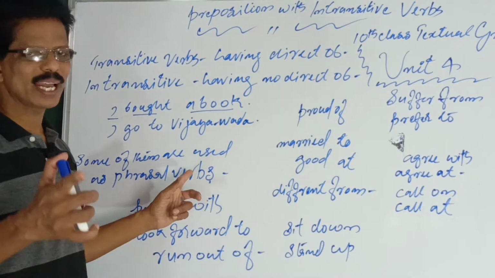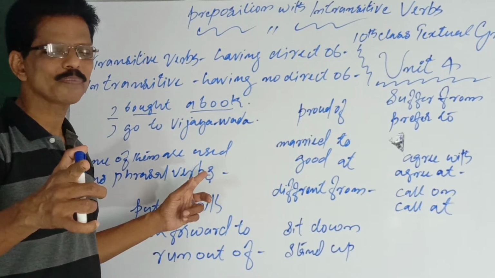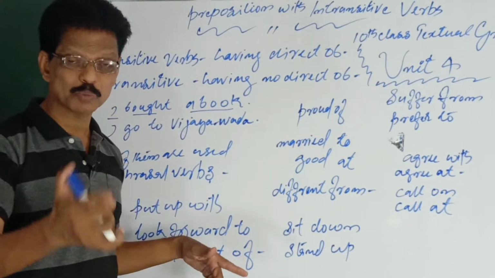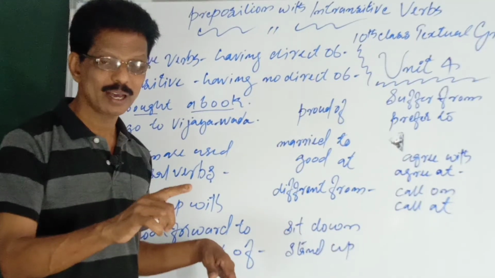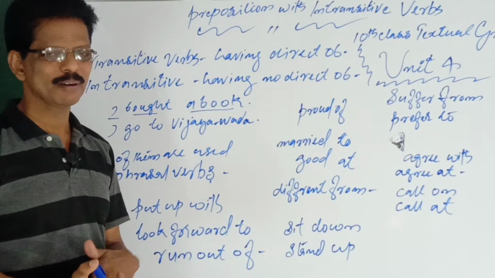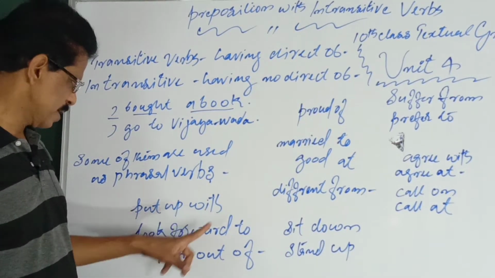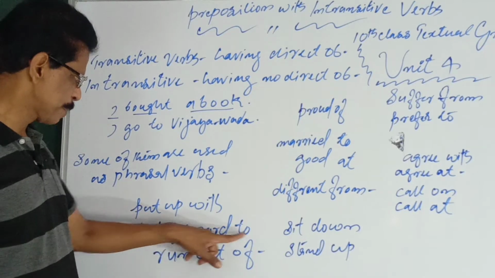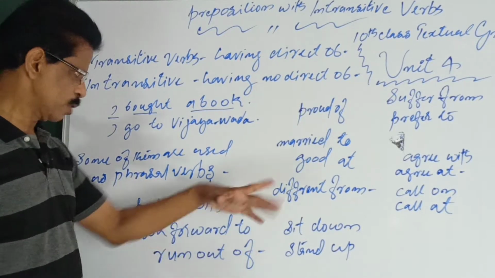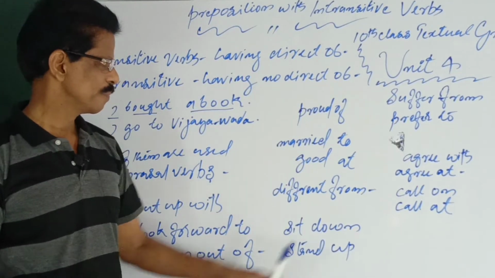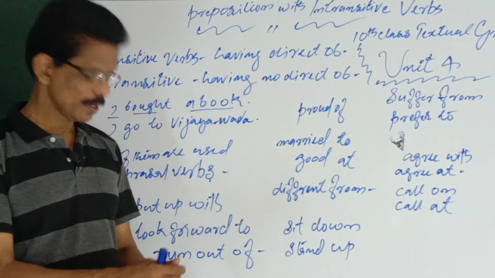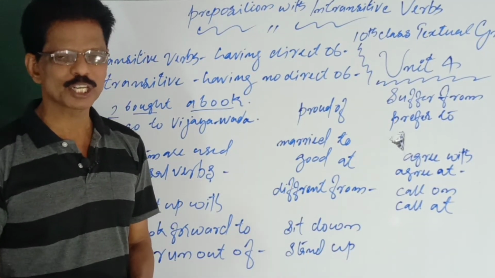Once again, remember what phrasal verbs are: phrases used as verbs by adding a preposition, an adverb, or both preposition and adverb. Go through them, find the examples given in the textbook.